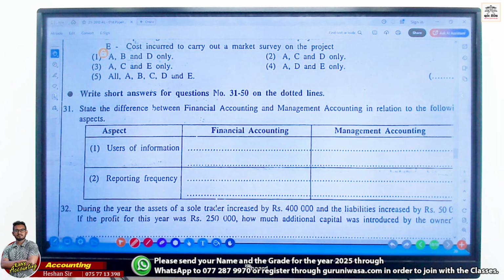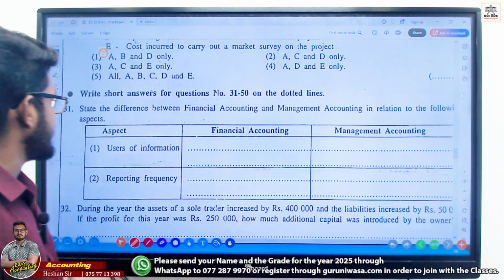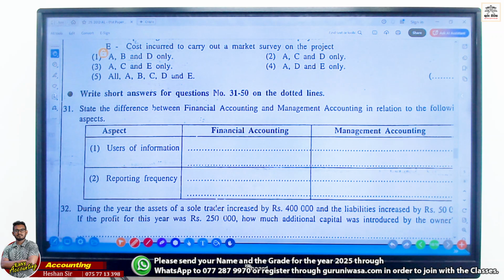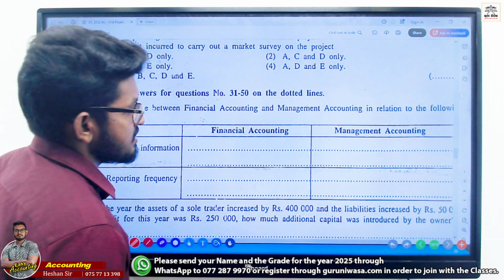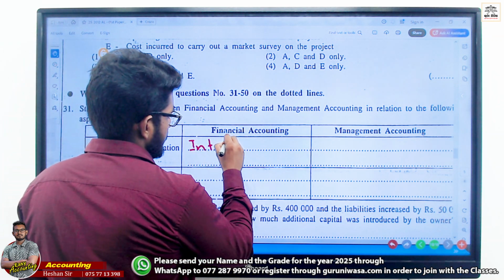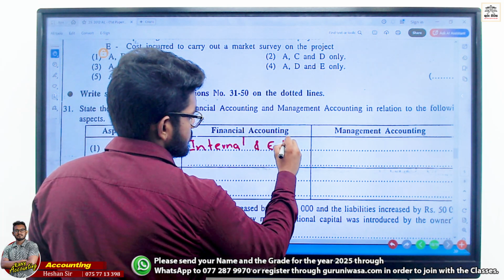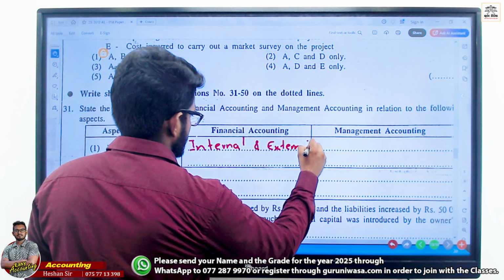State the difference between financial accounting and management accounting in relation to the following aspects. Users of information, internal and external. Financial accounting, internal and external stakeholders.